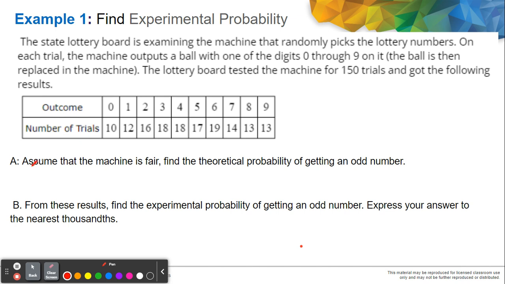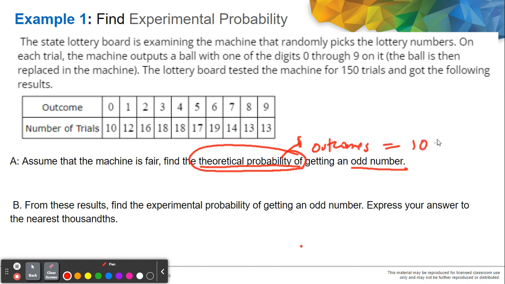Using this table, let's answer these two questions. Letter A: we assume that the machine is fair. Find the theoretical probability of getting an odd number. If you are going to find the theoretical probability, remember we assume that all outcomes are equally likely to happen, so we do not consider the number of trials. For the theoretical probability, our total outcomes here is only 10, from 0 to 9.